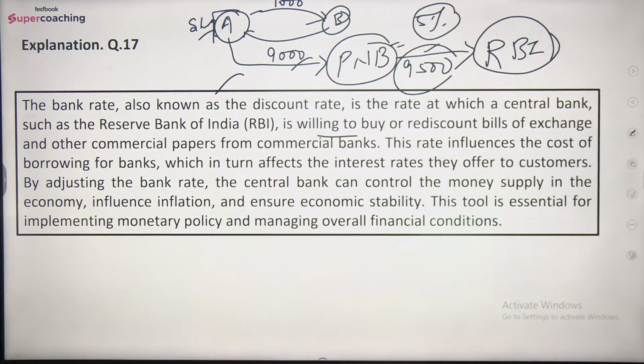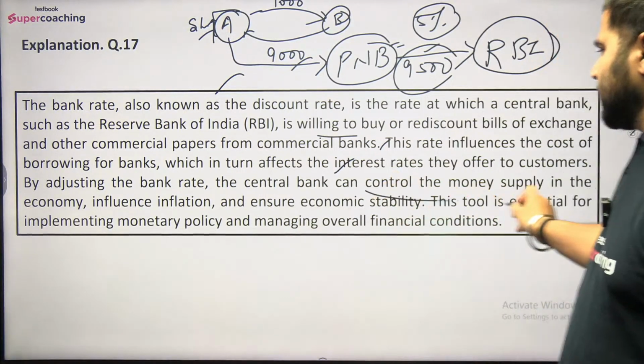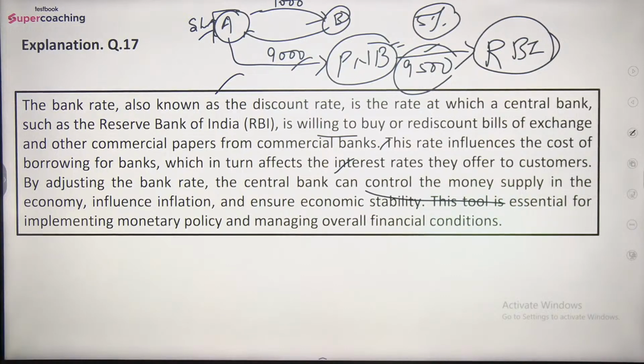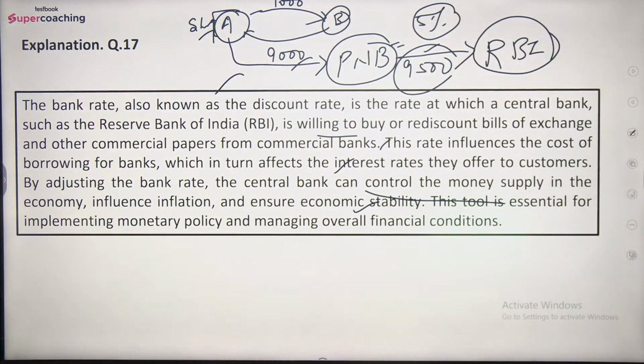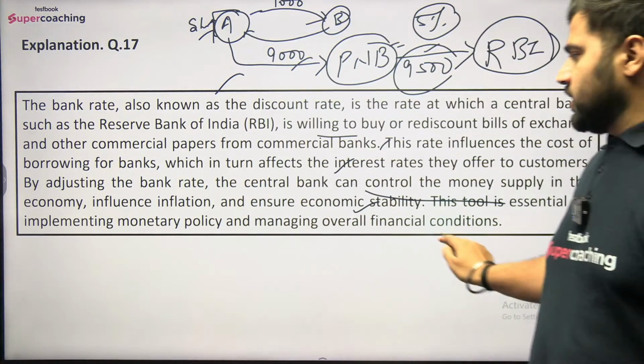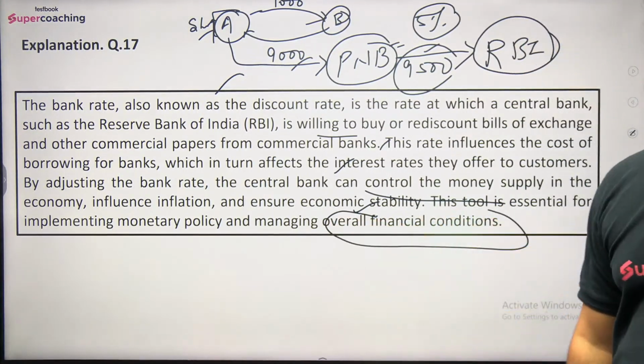and other commercial papers from the commercial banks. This rate influences the cost of borrowings for banks, which in turn affects the interest rate they offer to customers. By adjusting the bank rate, the central bank can control the money supply in the economy, influence inflation, and ensure economic stability. This tool is essential for implementing monetary policy and managing overall financial conditions.